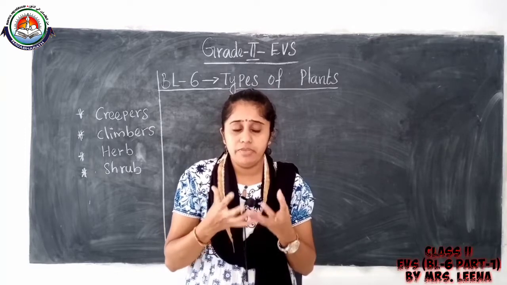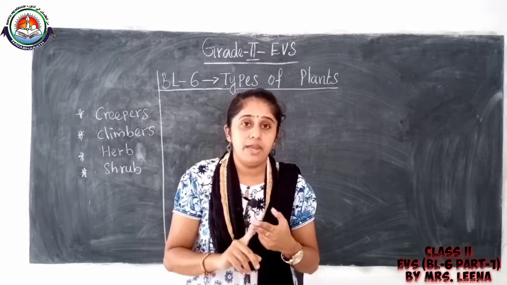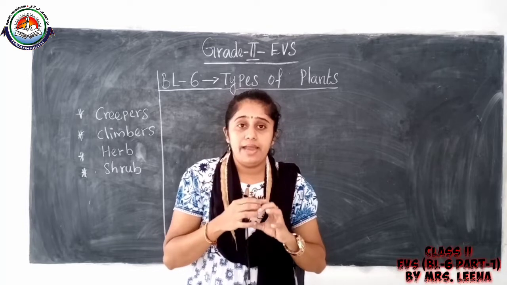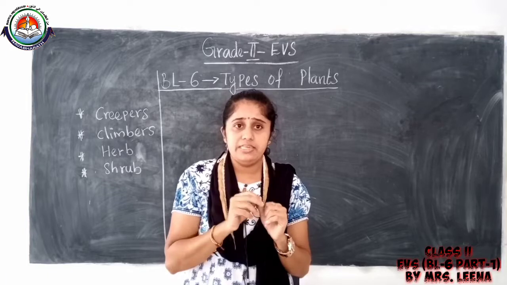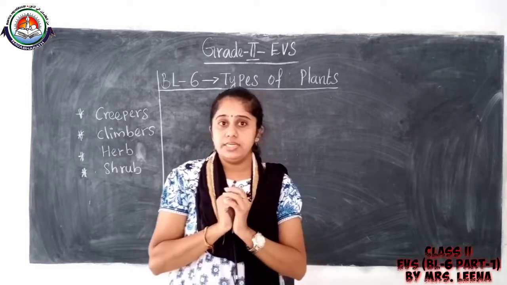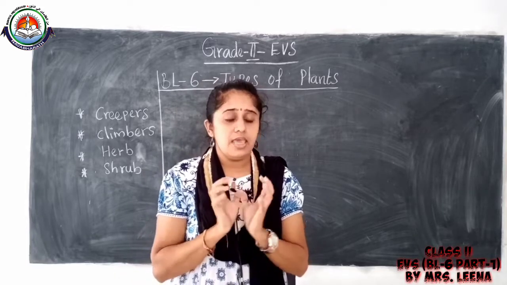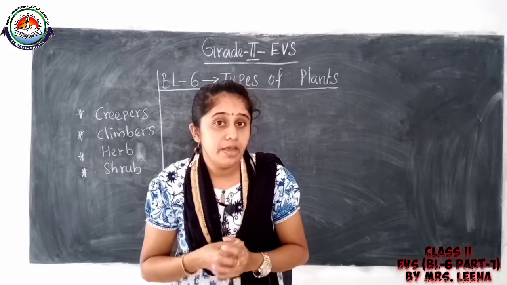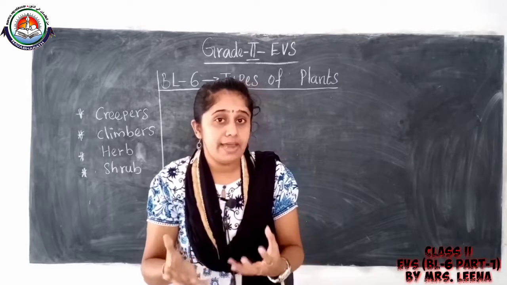Already we know that the climber plant and the creeper plant both have weak stem. See, the climber plant cannot stand straight. Why? It has weak stem. It needs support to grow. Children, understood what climbers and creepers are? How are the climber plant and creeper plant similar?